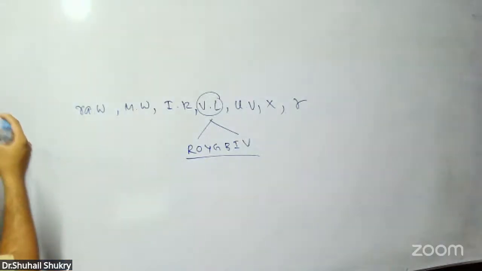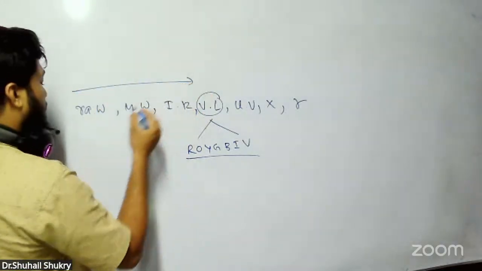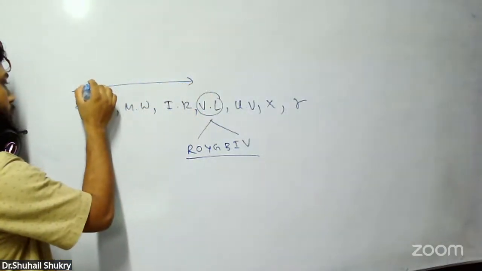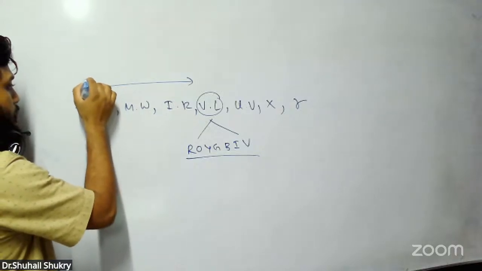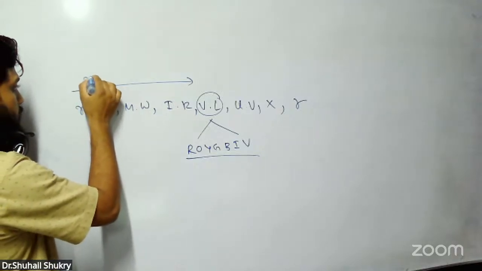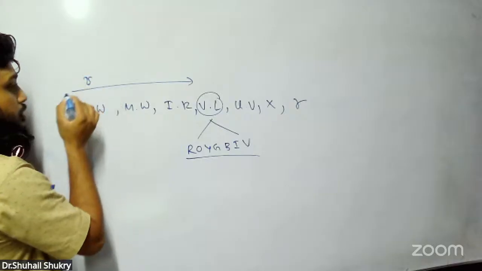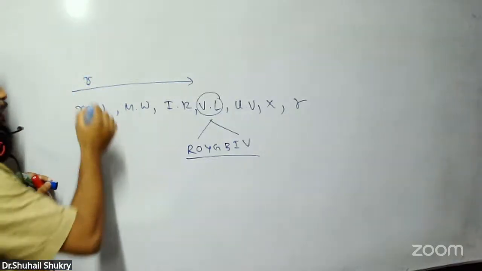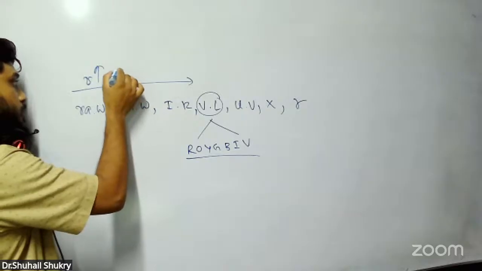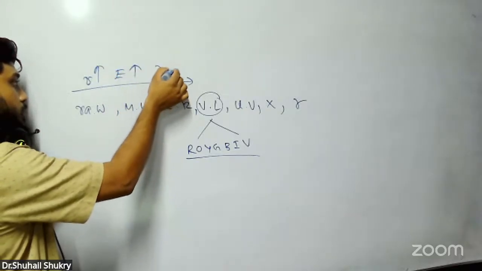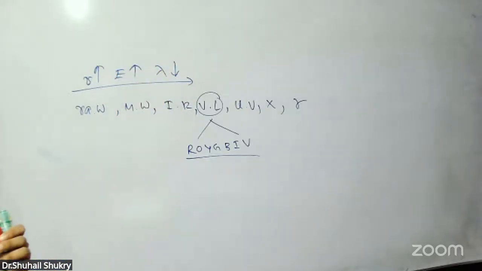So if you go from this side to this side, what happens? Frequency increases. Energy increases. Wavelength decreases. Then out of these, the highest wavelength should be whom? Radio wave. So underline radio wave.